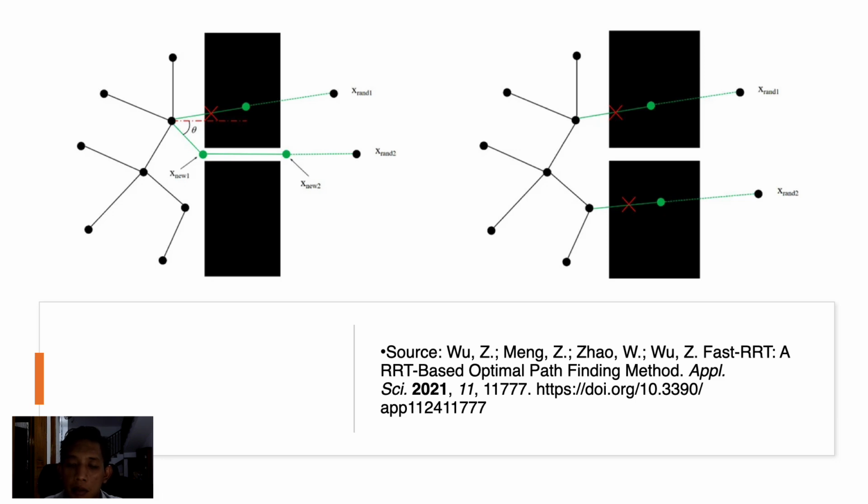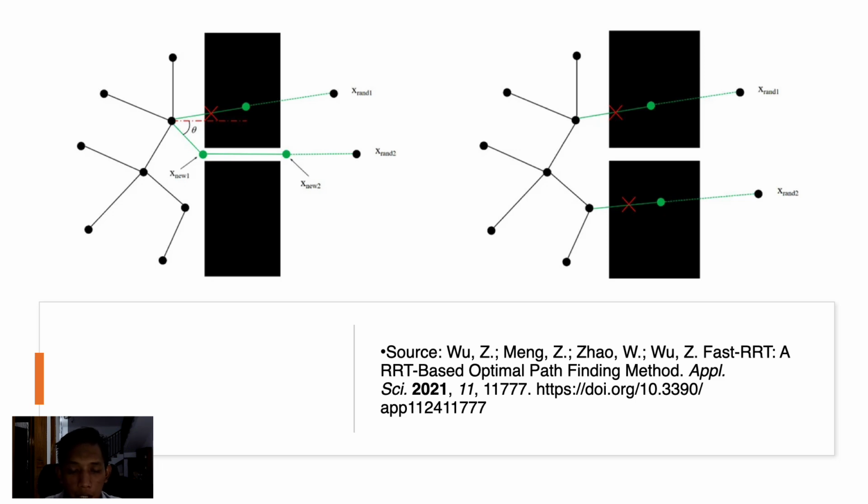As can be seen from the left figure, if the expansion guided by X rand 1 fails because of hitting an obstacle in the environment, fast expand will randomly generate the direction theta, which is the angle between X near to X new or X rand before the connection hits the obstacle.